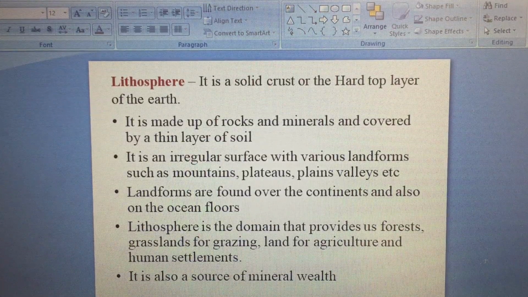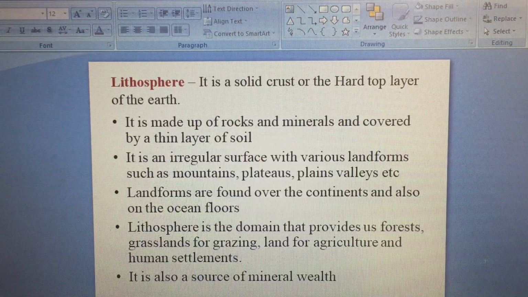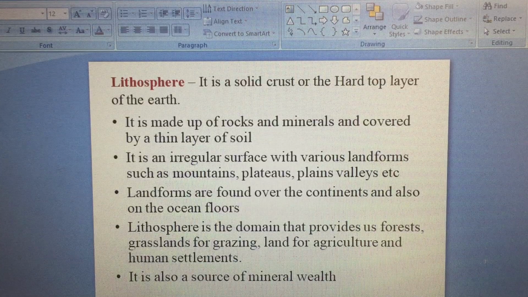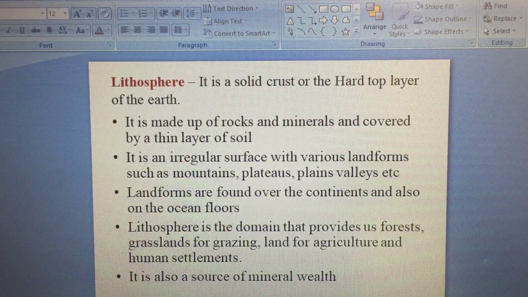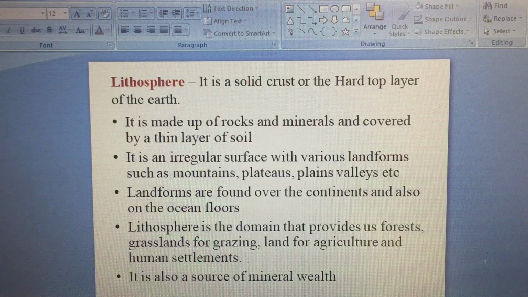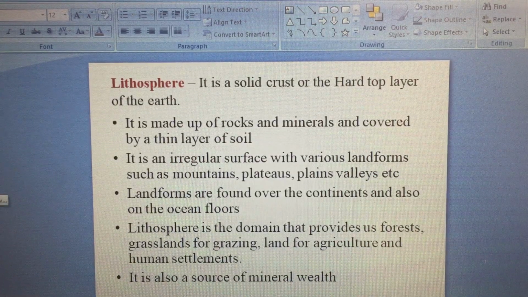At the same time, it is also a source of mineral wealth. Lots of minerals like iron, copper, many minerals, all the metals, non-metals which we see, most of them are found in the lithosphere only. So it's very important. Lithosphere is a very important zone of earth.